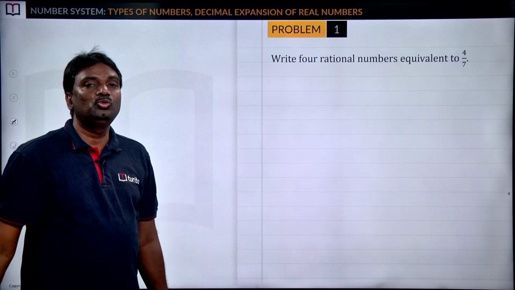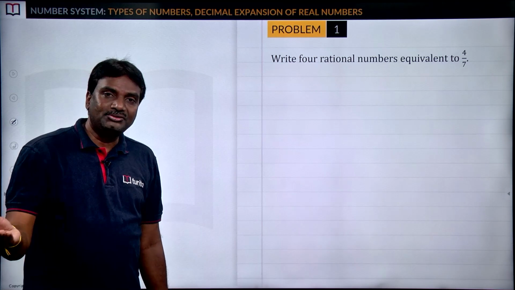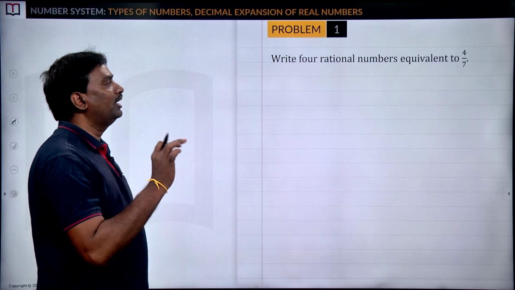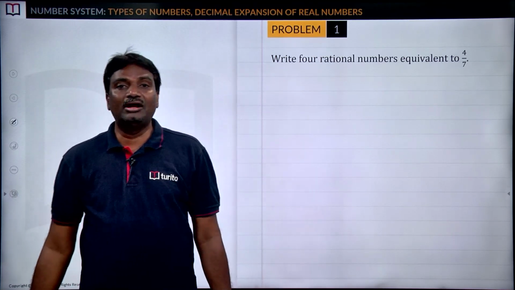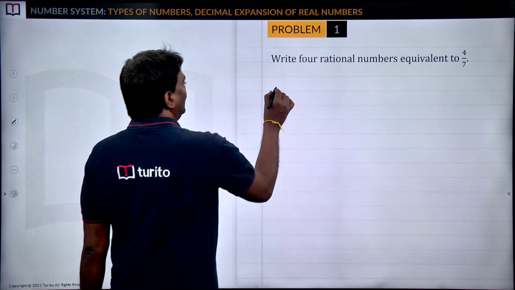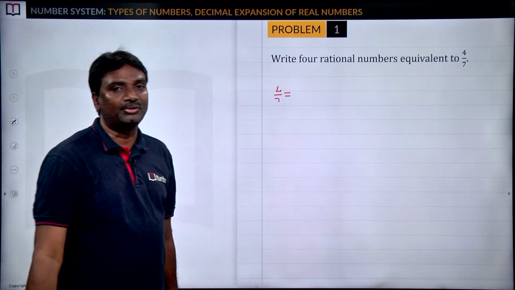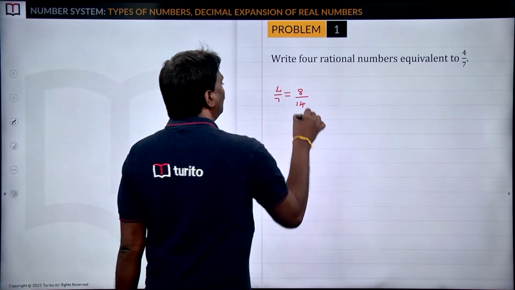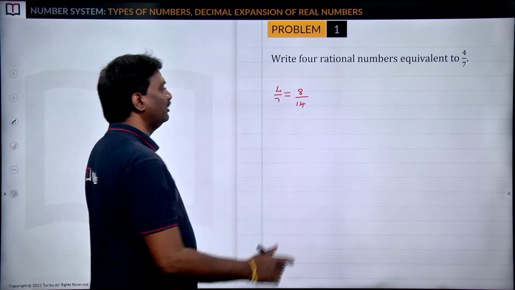If you multiply the numerator and denominator by the same number, you can choose the number as you wish. If you multiply the numerator and denominator by 2, 2 fours are 8, 2 sevens are 14. So 8 by 14 is a rational number equivalent to 4 by 7.